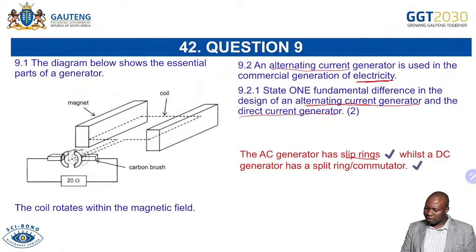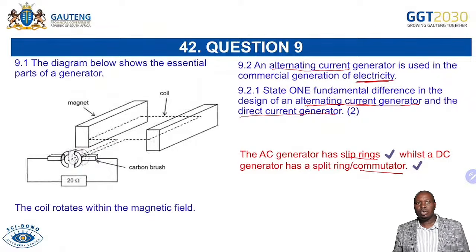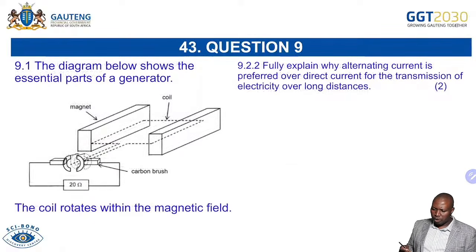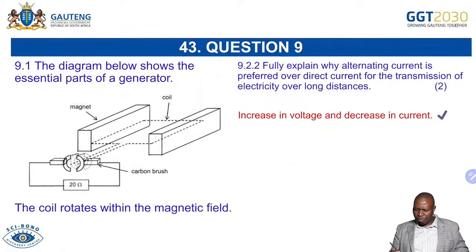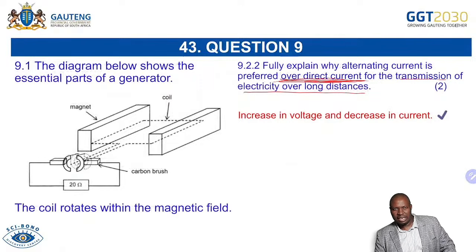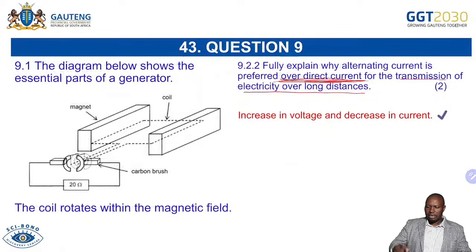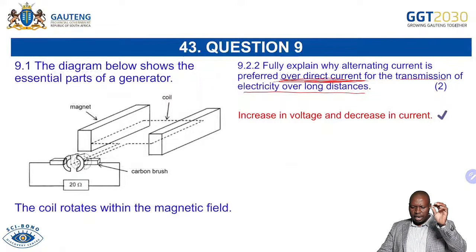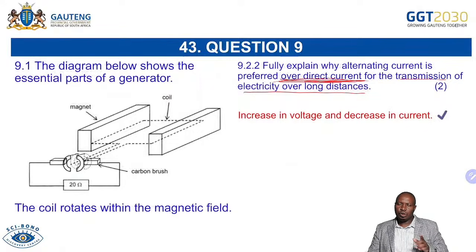AC has slip rings and the DC has a commutator, or split rings. And then we're able to move. Now the question is, fully explain why alternating current is preferred. Why do we use alternating current instead of direct current for transmission of electricity over long distance? So you can see in our context, electricity is moving over long distance. Why do we prefer AC, not DC?